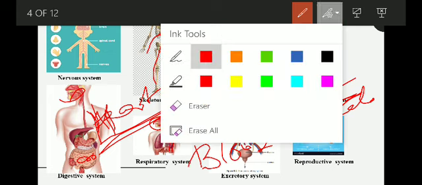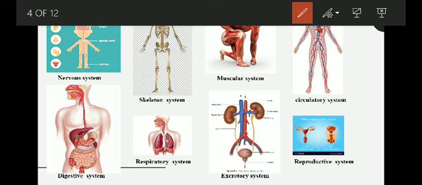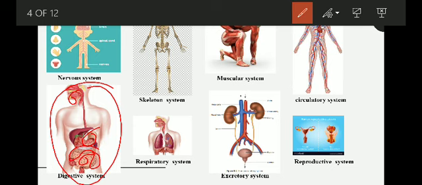Then the next thing is, our next system is the digestive system, okay. So the main organs of the digestive system are teeth, then the stomach, then the small intestine, then the large intestine, okay. So what is the function of the digestive system? As the name suggests, its function is to digest the food whatever we eat.